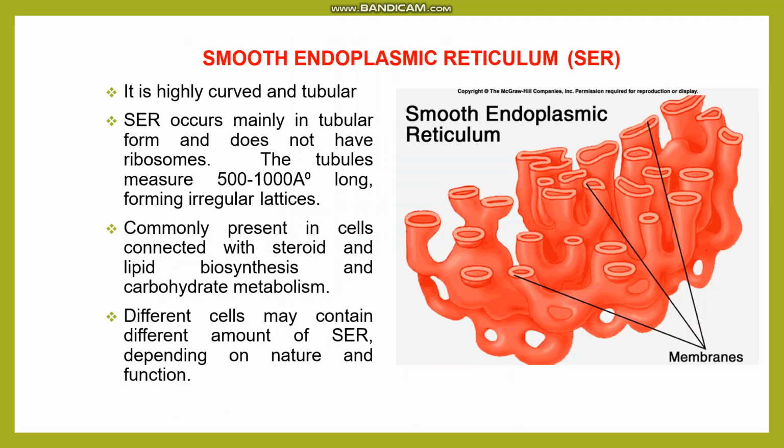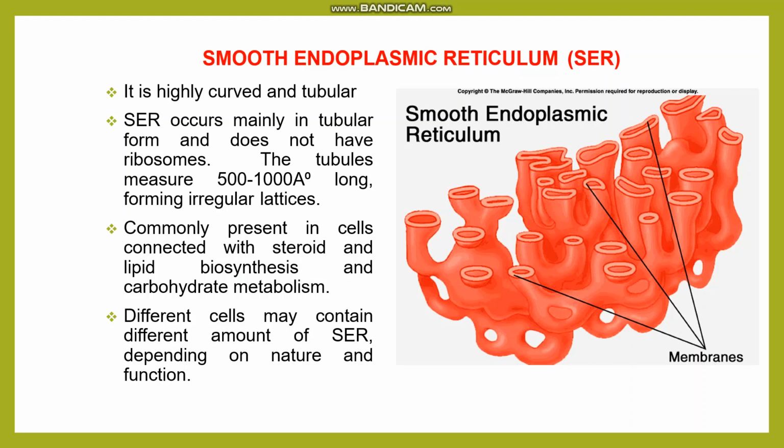Smooth endoplasmic reticulum mainly consists of tubules. They mainly occur in tubular form and do not have ribosomes. The tubules measure 500 to 1000 angstrom long irregular lattices. They are commonly present in cells which are steroid synthesizing and lipid synthesizing.